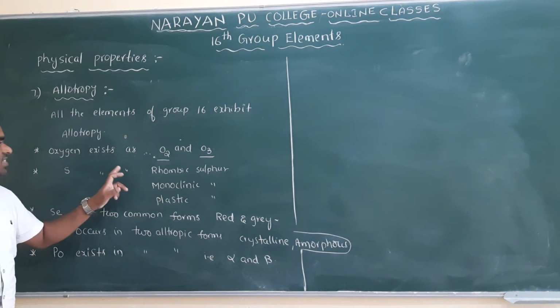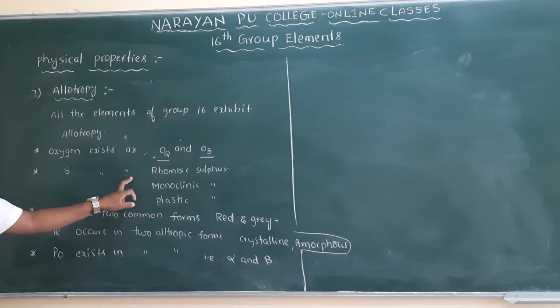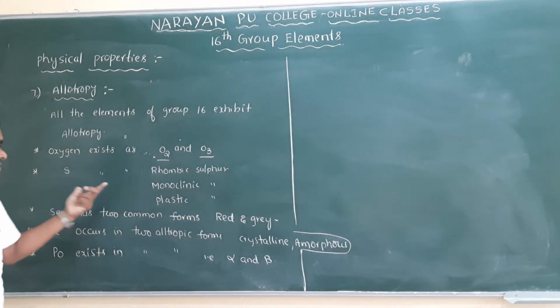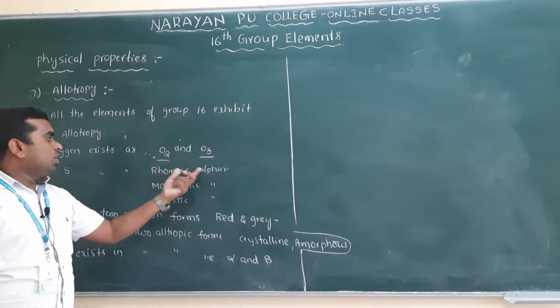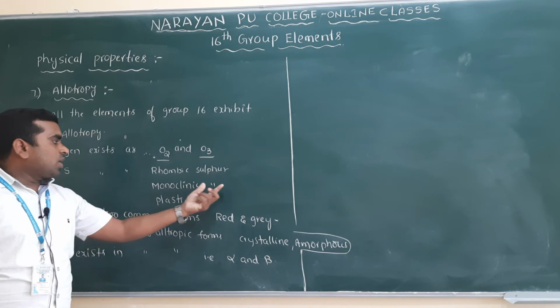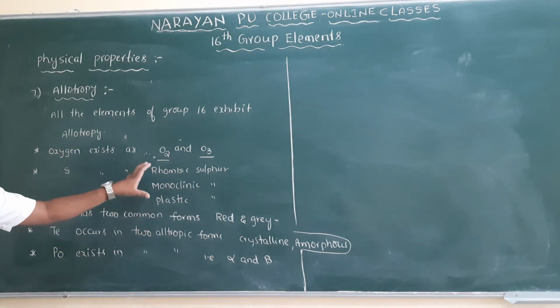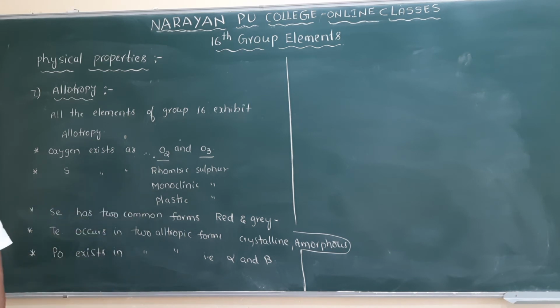And sulfur exhibits so many allotropic forms, but some important allotropic forms of sulfur are rhombic sulfur, monoclinic sulfur and plastic sulfur. These are the main important ones; I have written the main ones. Clear?